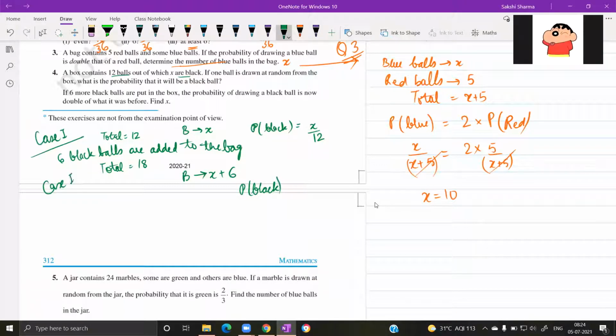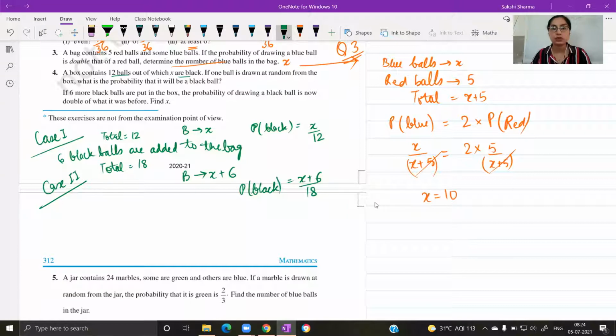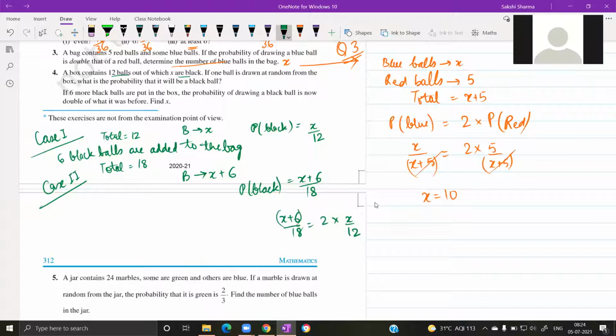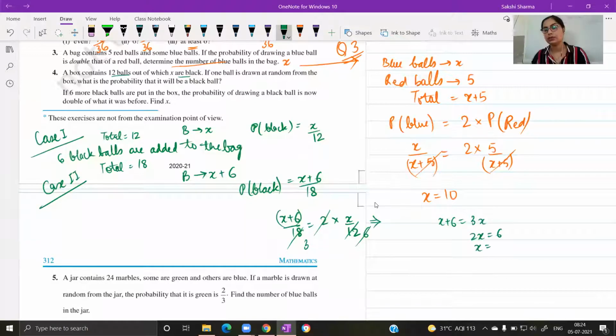X plus 6 by 18. And if we apply the relation between the two probabilities, the new probability is equal to twice the earlier probability. This is what the relation will be. You can solve this equation and find out X from here. X equals 3. So the number of black balls initially were 3.